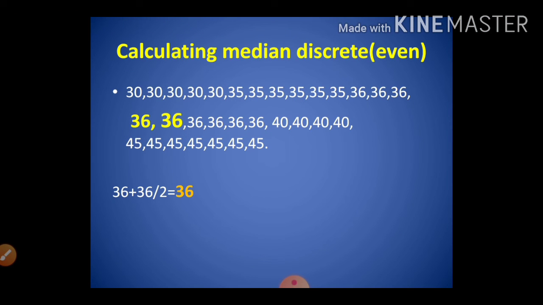See, similarly, I have plotted all these numbers to make it easier for you. So here, see, the 16th value and 15th value are 36 only. So if you take the average of these two numbers, again you will get 36. So in this problem, 36 is the median value that divides the data set into two equal parts. 50% of these values are above 36 and 50% of the values are below 36. Hope that now this is very clear to you.